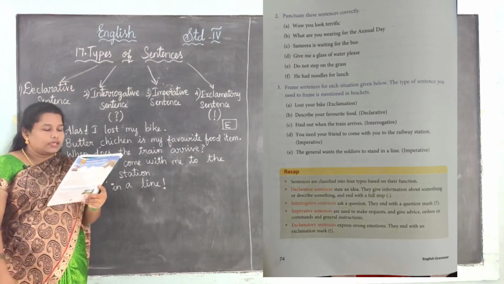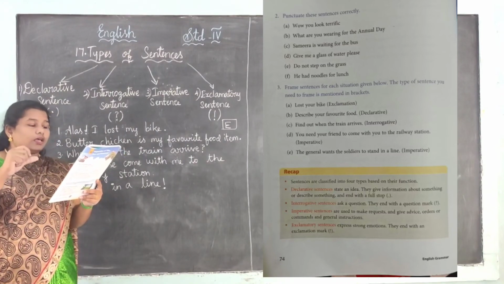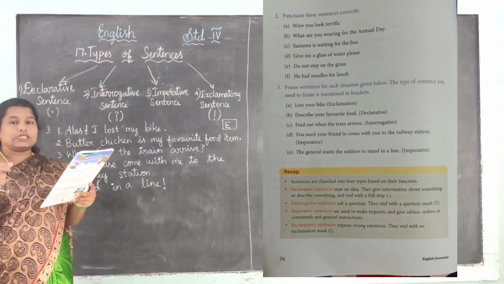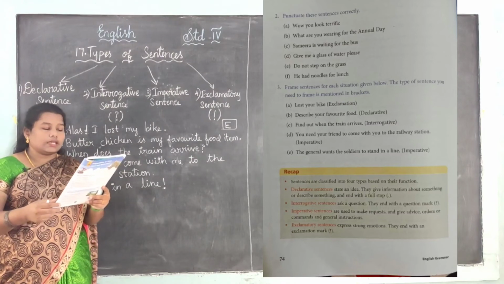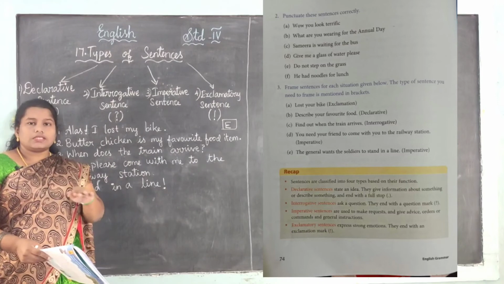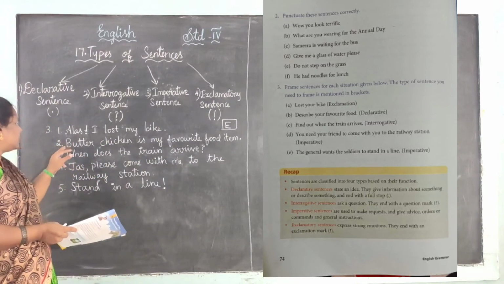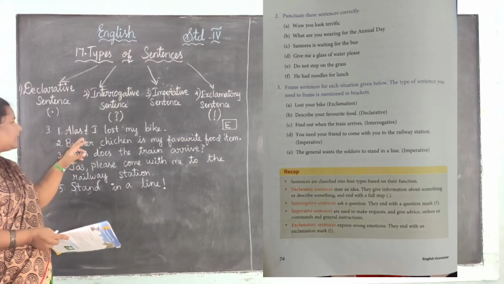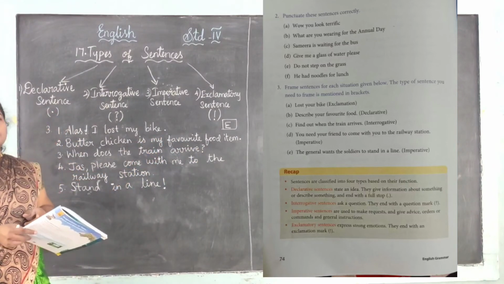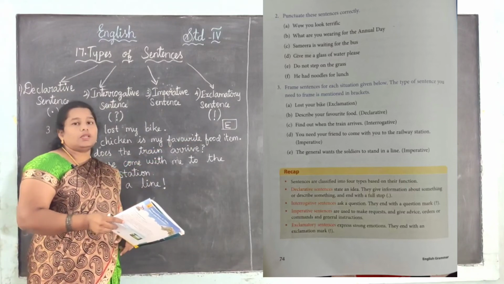Yes, next one. Describe your favorite food. See, what we want to do is change it into a declarative sentence. See, butter chicken is my favorite food item. So this is a statement, just giving information. See, it should start with a capital letter. Butter chicken is my favorite food item. After that you want to give the full stop. We know a declarative sentence ends with a full stop.